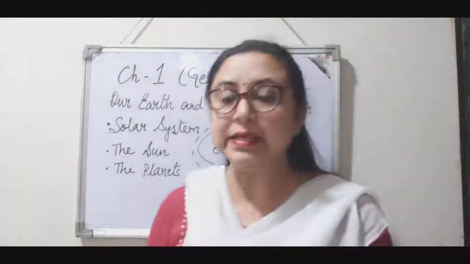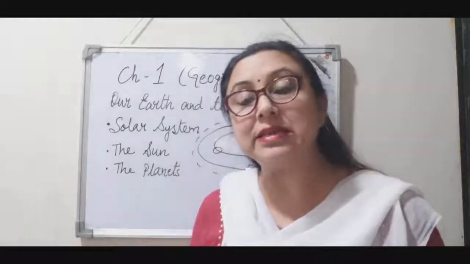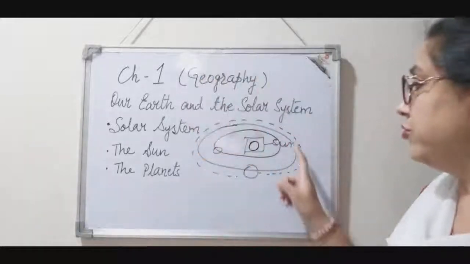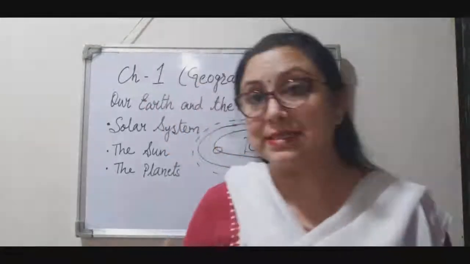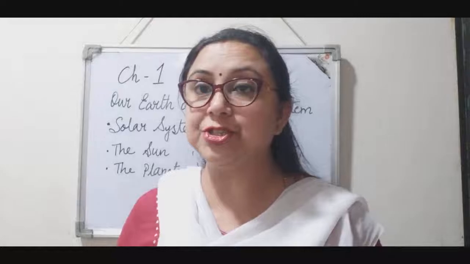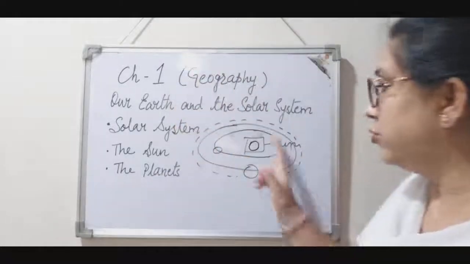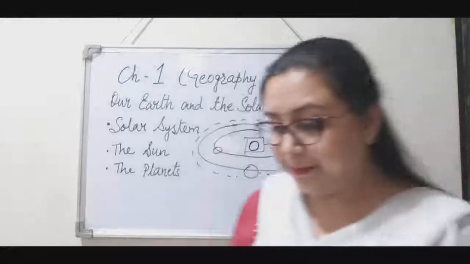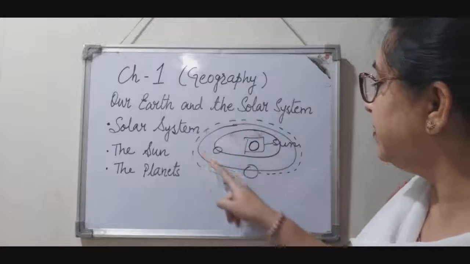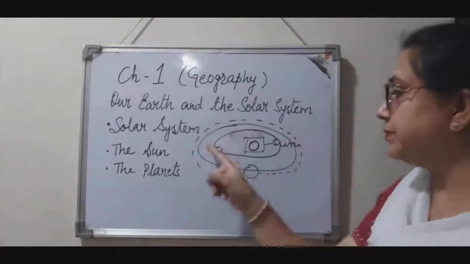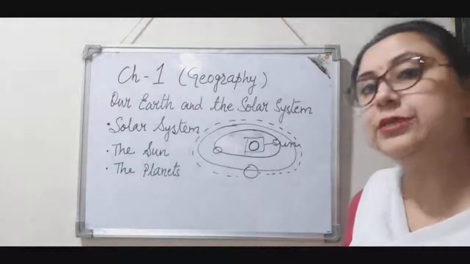So what are planets? Planets are again the celestial bodies that do not have their own heat and light. They are spherical in shape and they have a fixed path. They move around the sun, right? They go round the sun. Like the sun, the planets are not stationary. The planets are not fixed. They move round the sun. Fine? And they have their own orbit. So this elliptical path, I repeat, this elliptical path is the orbit of the planets.